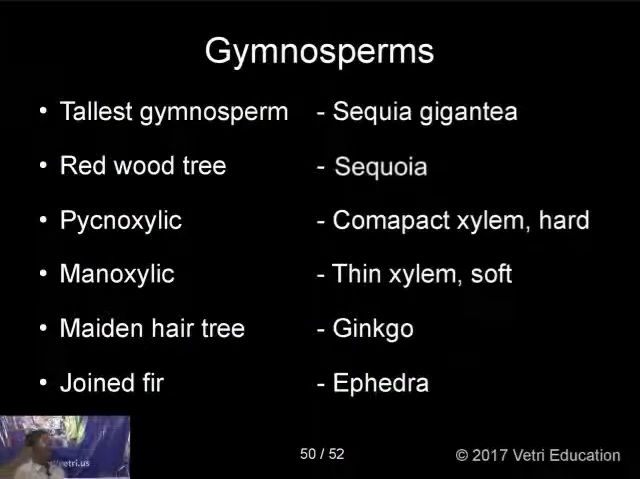And the special features, the topics you can remember: the tallest gymnosperm is Sequoia sempervirens, and the redwood tree is called Sequoia. Pycnoxylic, as already told, is compact xylem, that is hard. Manoxylic is thin and soft. Maidenhair tree is Ginkgo. These are the common names. And joint fir is called Ephedra, where you can find the stem is jointed like that.